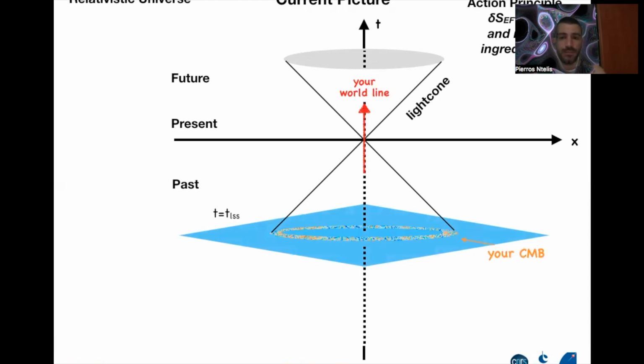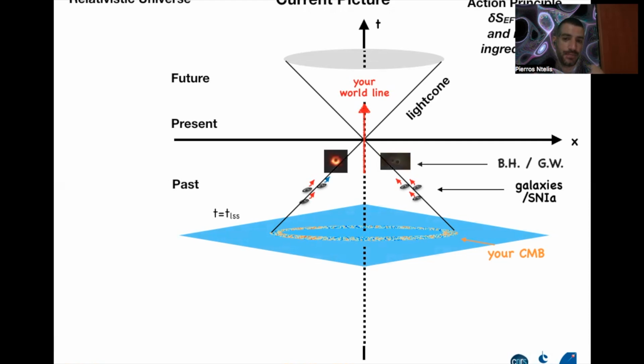Now, in this past light cone, we have the cosmic microwave background. And here in between, we have the galaxies and supernovae, and these emit light, and we can observe it in our world line. And we also have some black holes or gravitational waves in between the CMB and our world line. And you see, as time passes, even though we don't move, still we obtain some particular information. So as time passes, we always obtain new information.